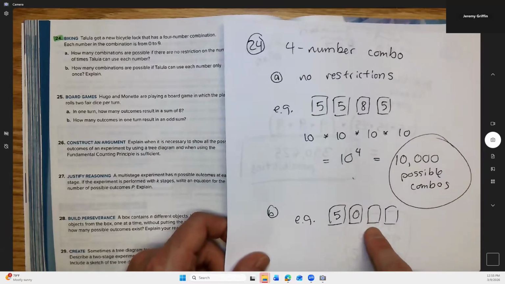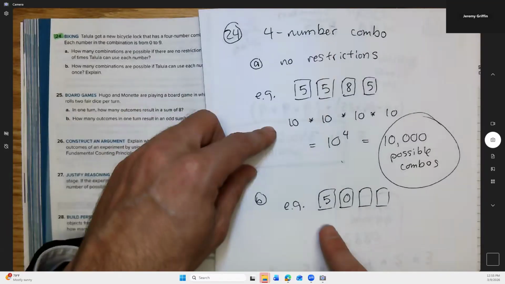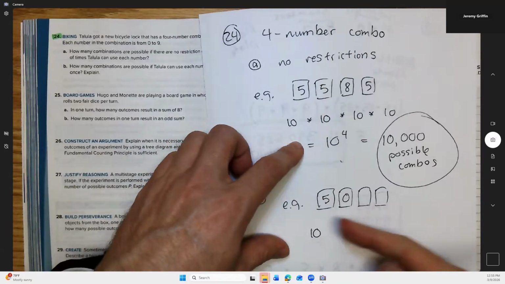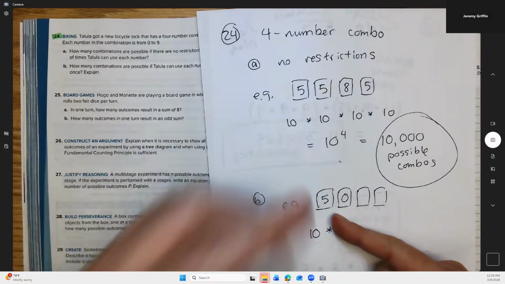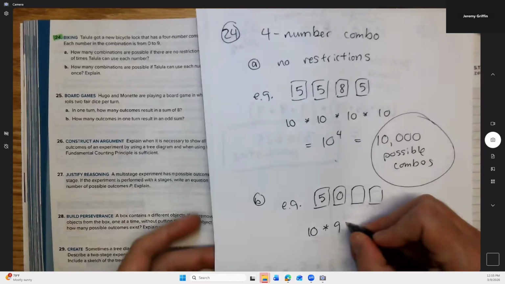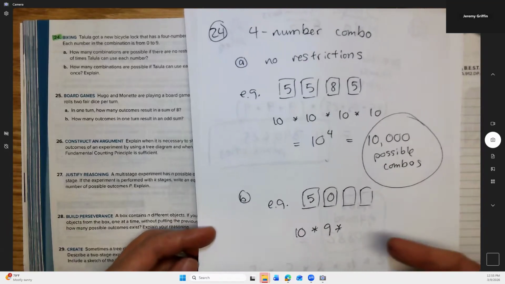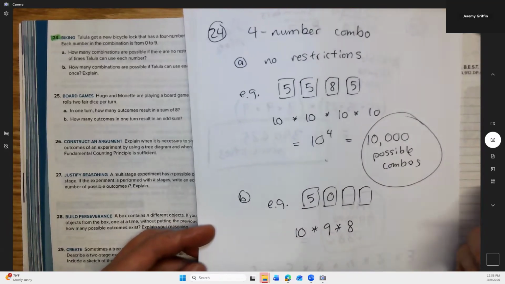Okay. If you're keeping track, right? Before there were 10 possibilities on each digit. Now in this new example, the first digit could be any of the 10 digits. That's okay. But the second digit, well, we've eliminated one of the possibilities. So now there's only 9 remaining, because we can't use the 5. By the time we get to the third digit, now we've expended 2 numbers. So you can't use the 5, you can't use the 0. So now there's only 8 possibilities.